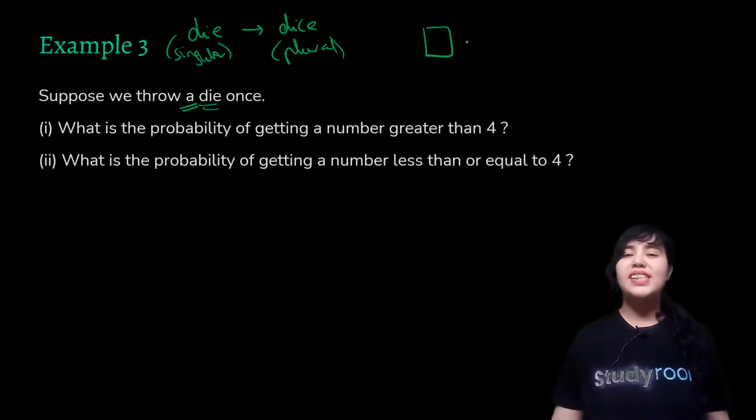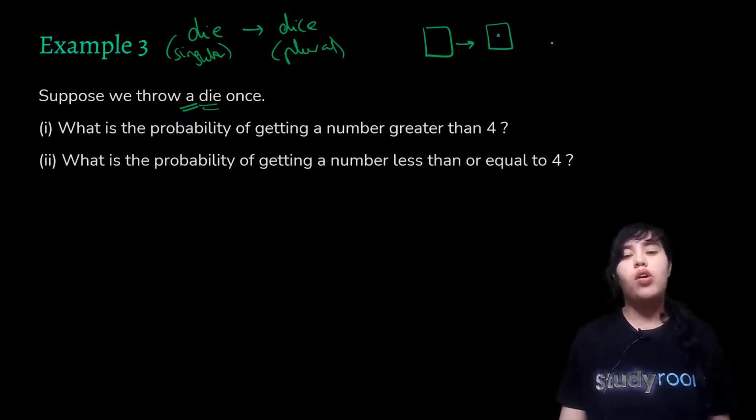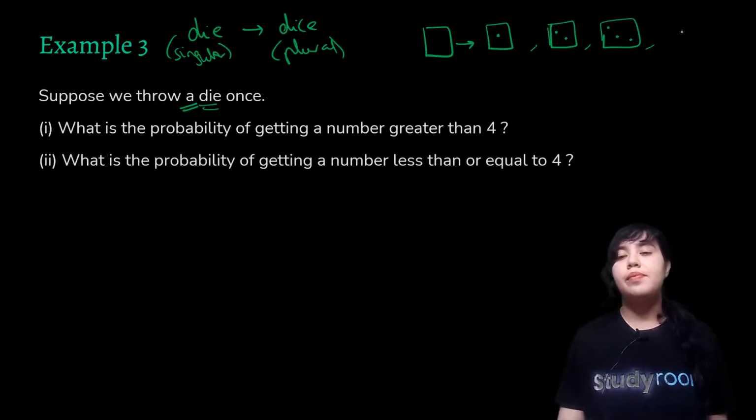Have you ever played snakes and ladders or Ludo? You must know then. One possibility is that you get 1 on the die. Another possibility is that you get 2. There is one more possibility, that you get 3. There is just one more, that is 4. Are there any more possibilities? Yes, there is a 5, and there is a 6.